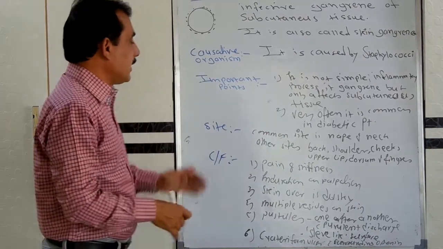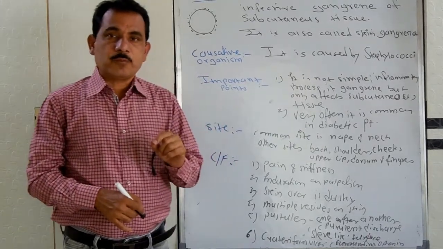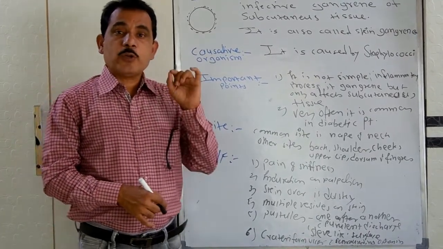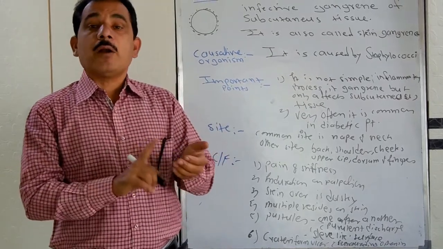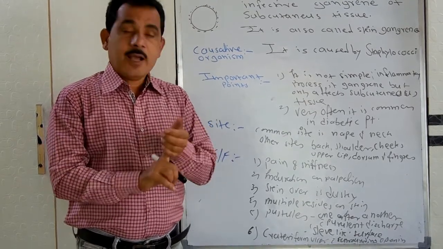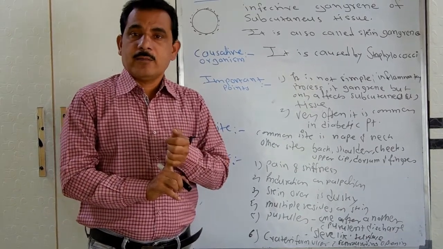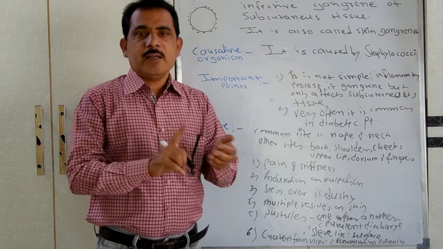Now coming to the treatment of the carbuncle. First, you have to do investigations: blood examination before starting the treatment, CBC and blood sugar. Then you start the treatment.